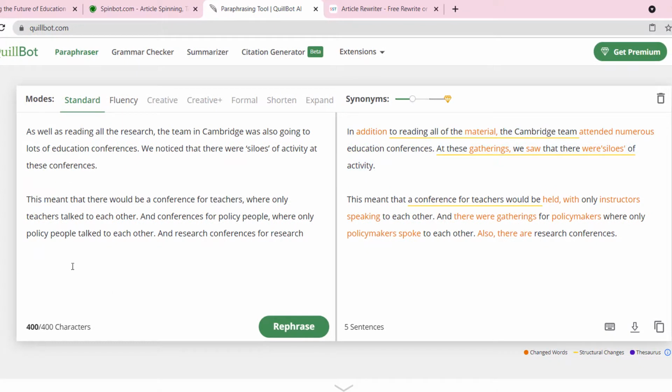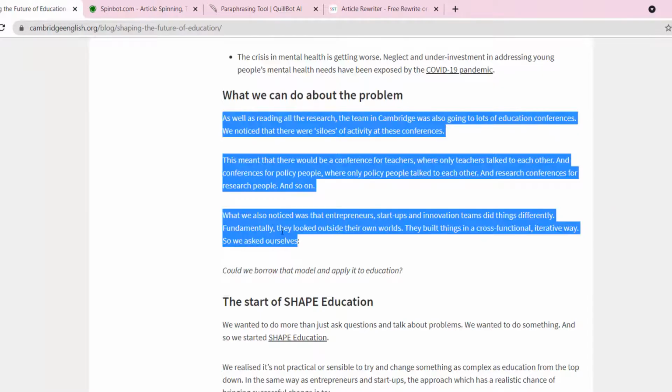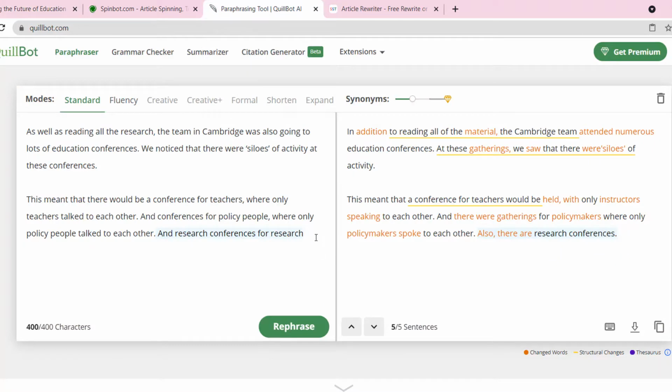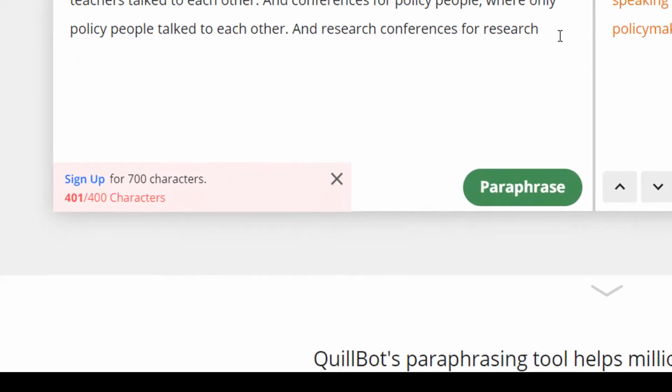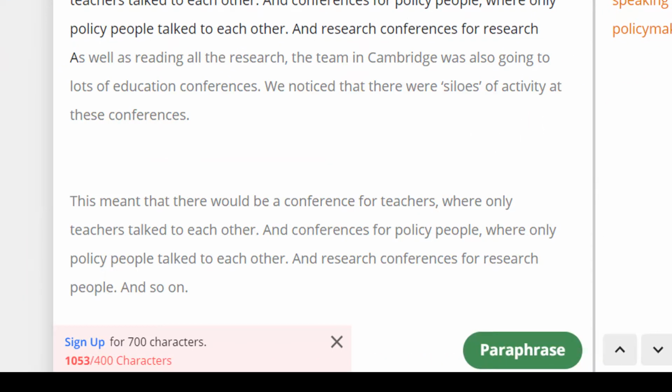Now in Quillbot you can only use 400 characters, and if you place more than 400 characters, then you have to sign in for this. As you can see, I am placing it. You can see here, sign up for 700 characters.